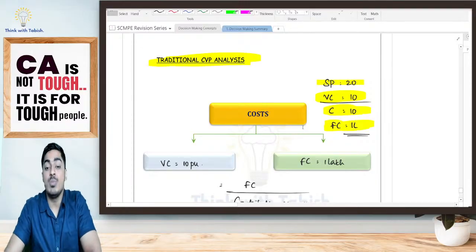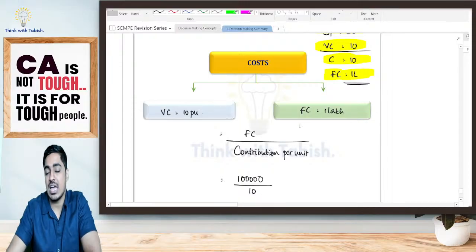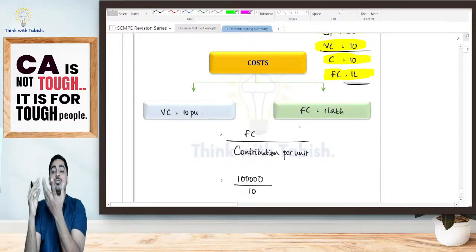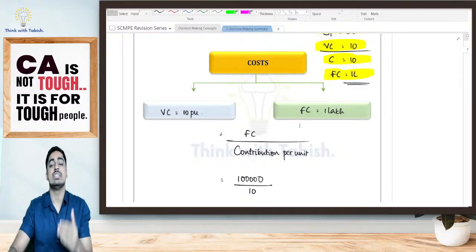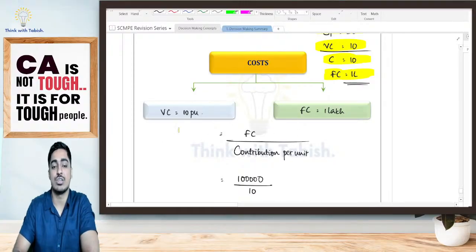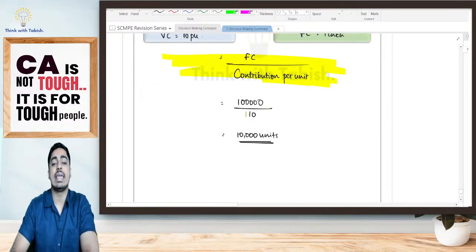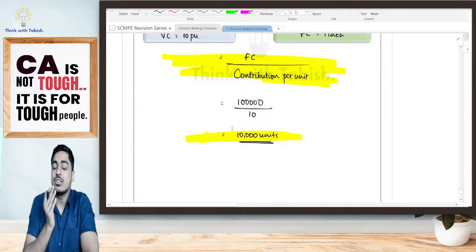That means how many pens should I be selling? I will tell you. I have to recover 1 lakh fixed cost. From every pen I'm getting 10 rupees. That means I have to be selling 10,000 pens. Yes or no? I have told it is fixed cost divided by contribution per unit. 1 lakh divided by 10. I have to be selling 10,000.